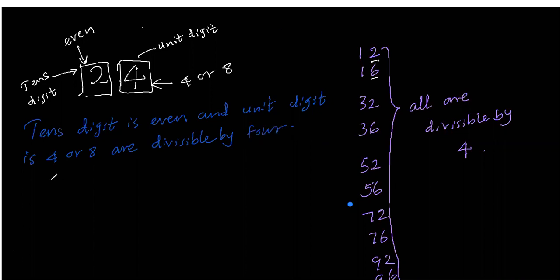Then we can write like this. First, the even numbers 2, 4, 6, 8. These are the even numbers.